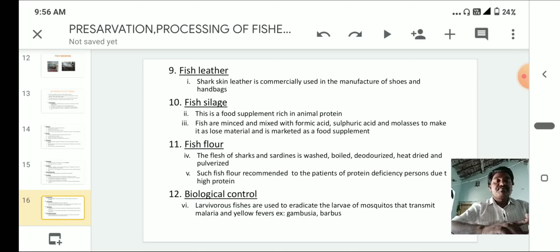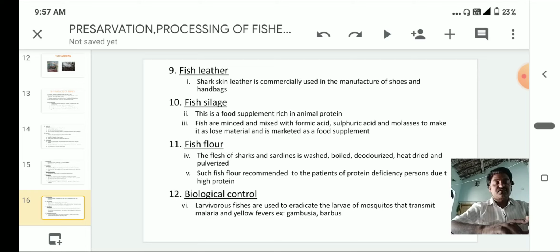The fish are minced and mixed with formic acid, sulfuric acid and molasses to make it a loose material and is marketed as a food supplement. This is about fish silage.